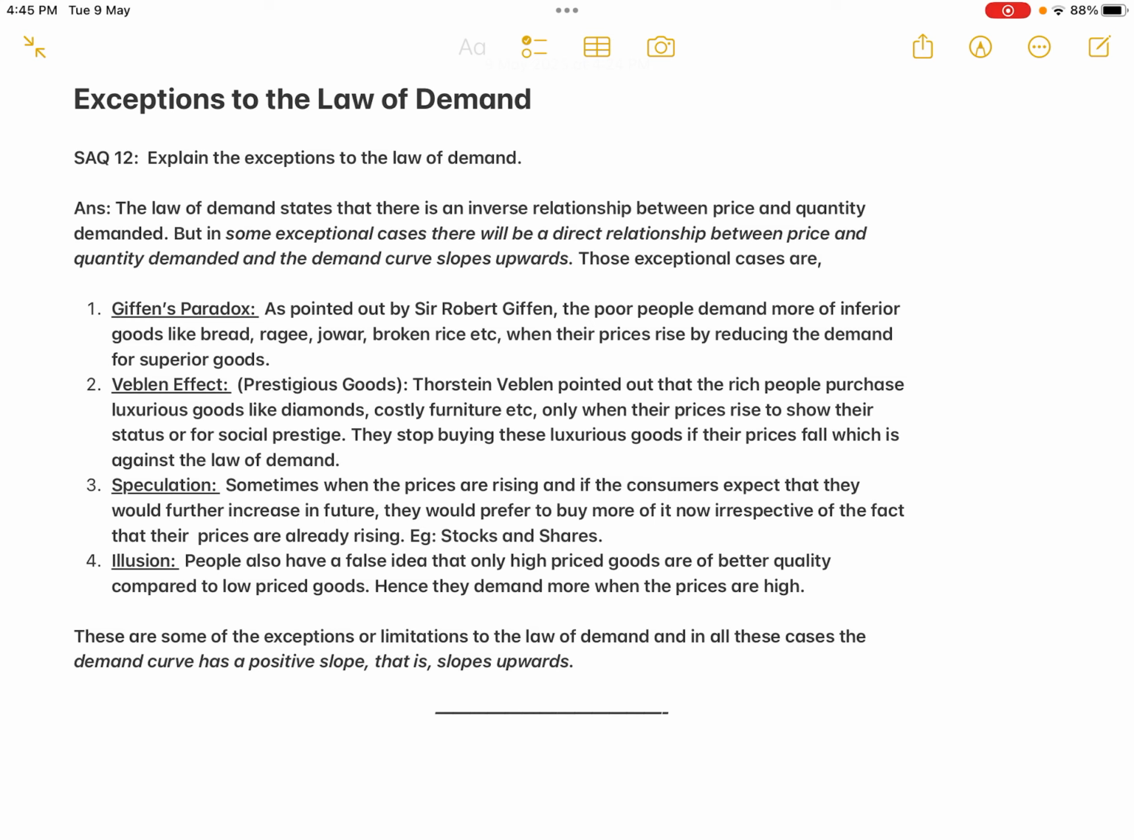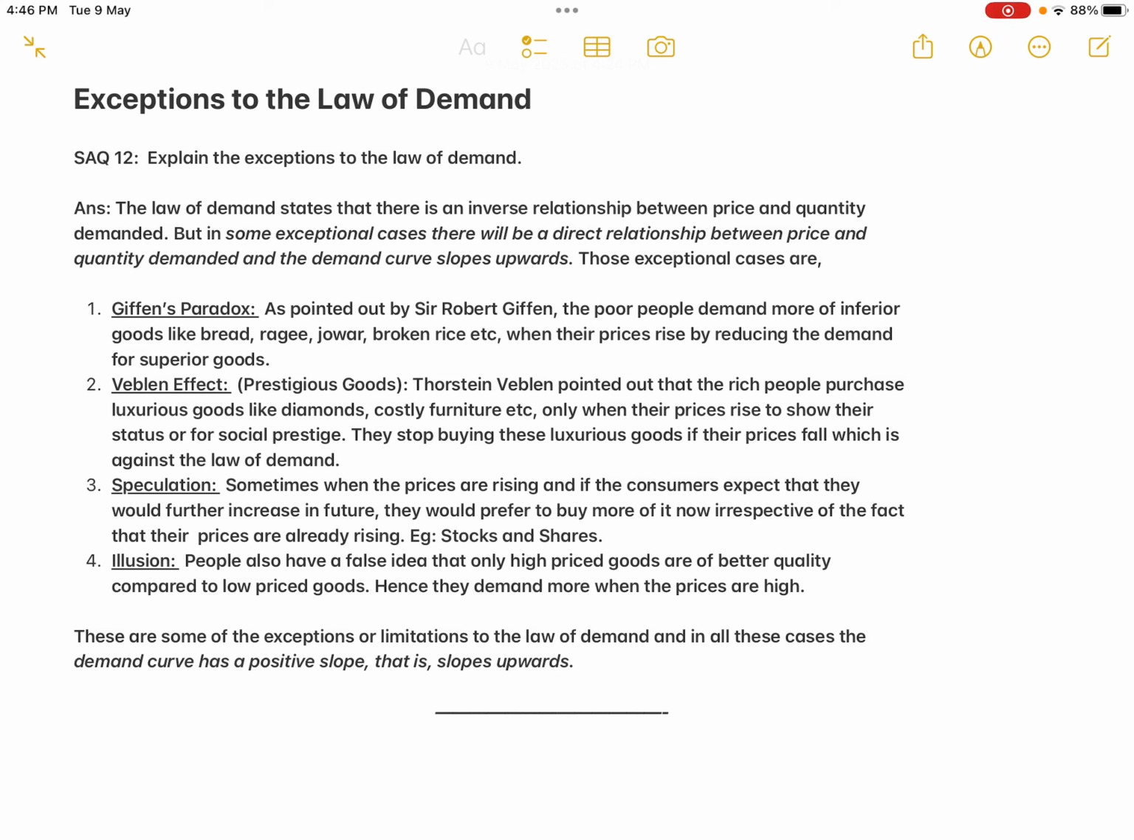Second one, Veblen effect, that is the prestigious goods. Thorstein Veblen pointed out that the rich people purchase luxurious goods like diamonds, costly furniture, etc. only when their prices rise, to show their status or for social prestige. They stop buying these luxurious goods if their prices fall, which is against the law of demand, because the normal people will also start purchasing those commodities when their prices fall. Okay, so they think that they are not making any social status, they also become like normal people.